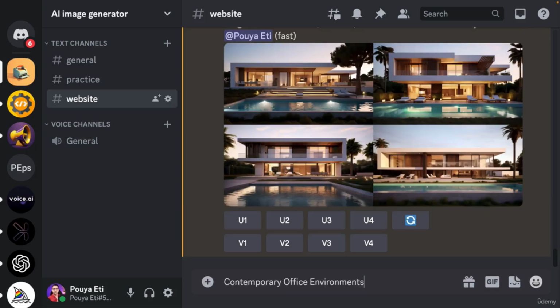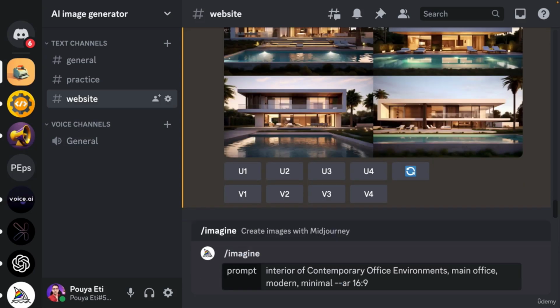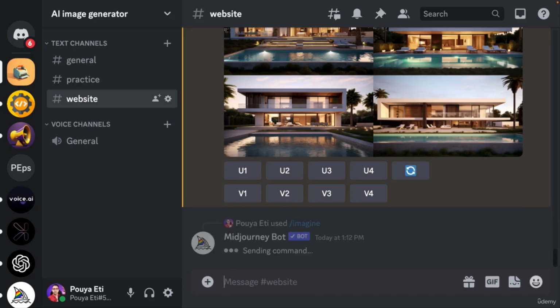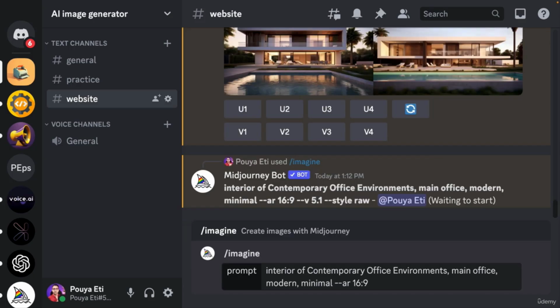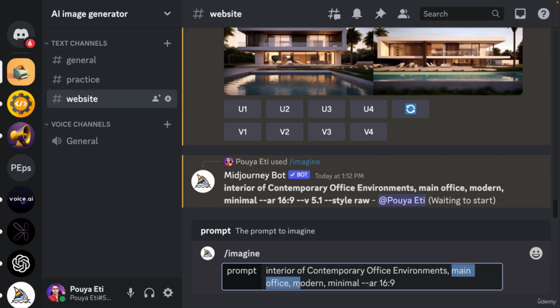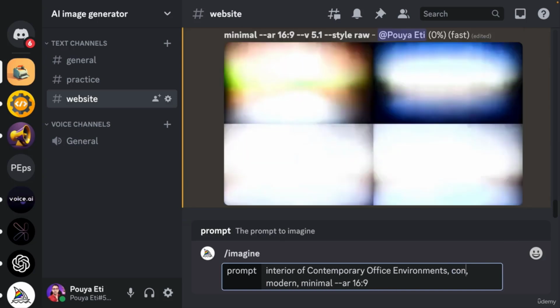Okay, I'm going to copy all of it, and paste it again and make some changes. Now this was for the main office. Okay, now let's do, for example, conference hall.